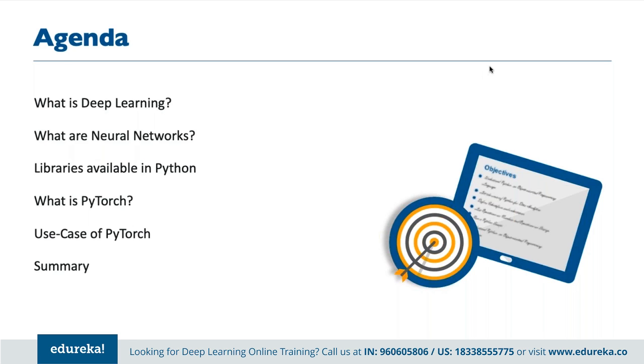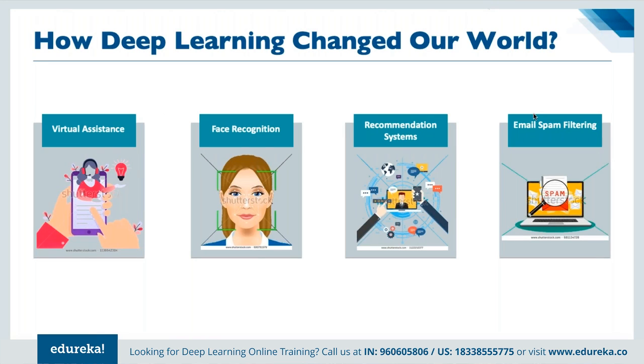So first of all, let's understand deep learning. How has deep learning exactly changed our world? For example, when we are talking with any virtual assistant that we can think of, like Alexa, Siri, Google Assistant. These have all been advanced by machine learning. Earlier we used to have machine learning, where we trained the entire system with multiple learning methods, like supervised, unsupervised, and reinforcement learning methods.